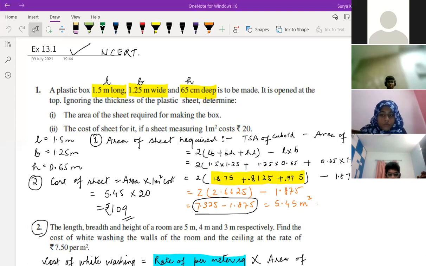Join once again. So this is also surface area and volume, right? Yes, same only.